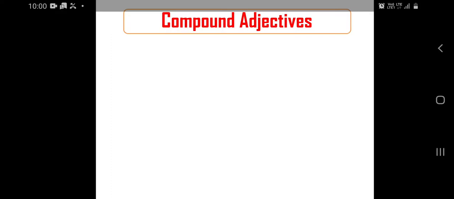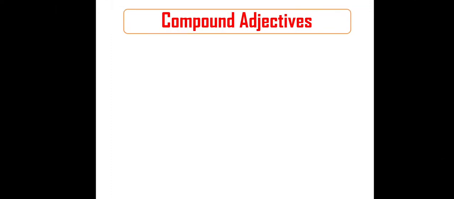So let me go into detail about compound adjectives. What are compound adjectives? Did you use them in your exams or in your conversations earlier? At least try to use them in your exams and in your daily life. This will help you, and it will show the efficiency of your language.